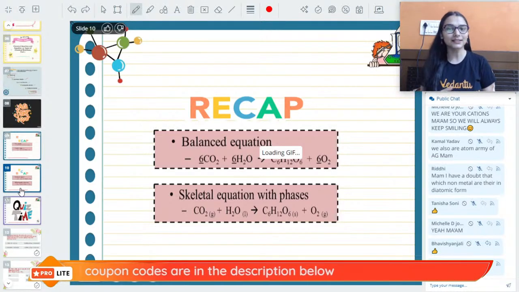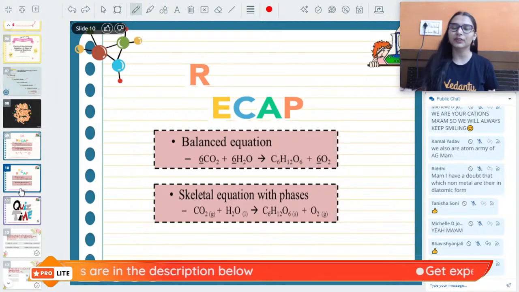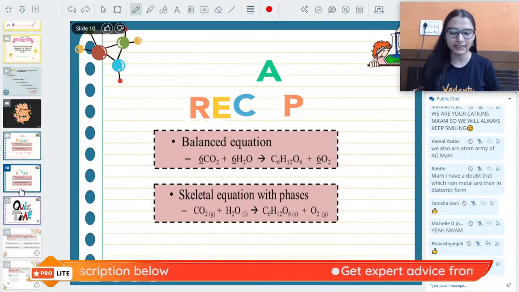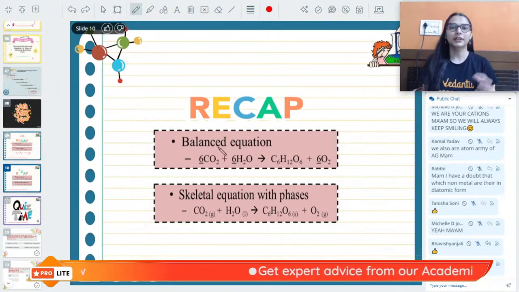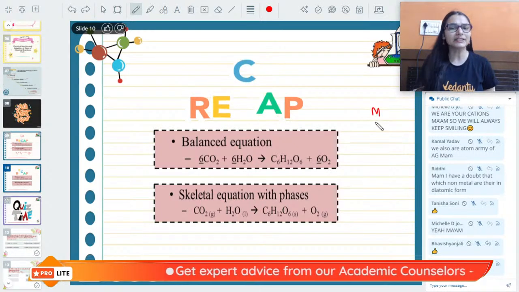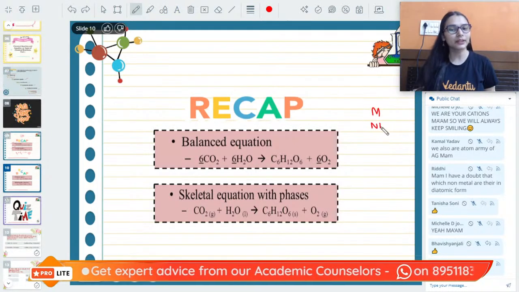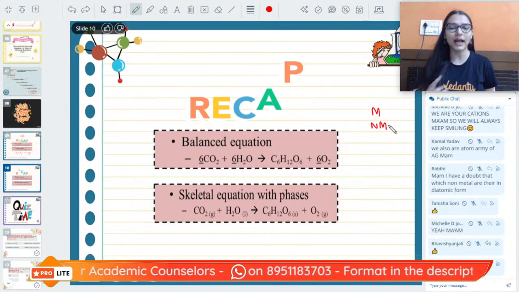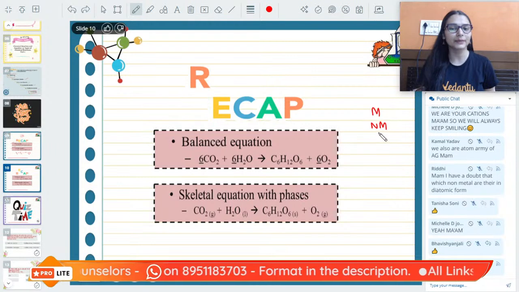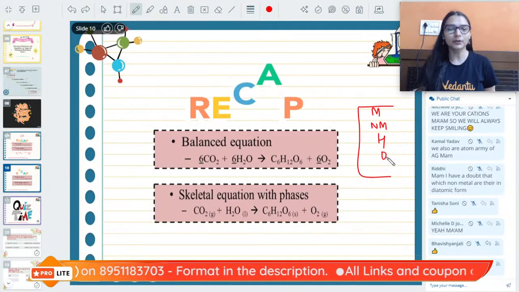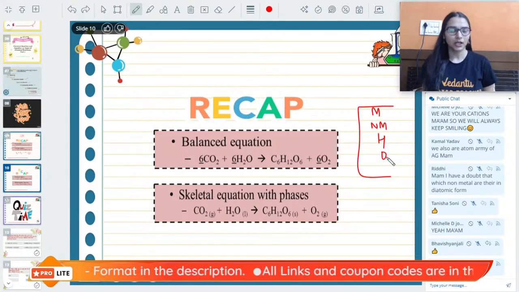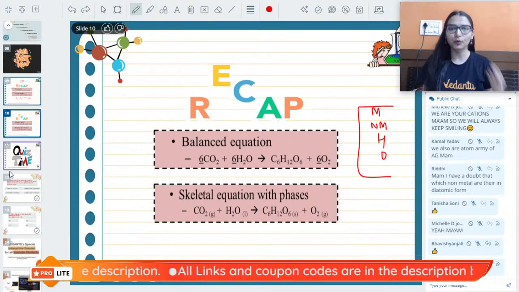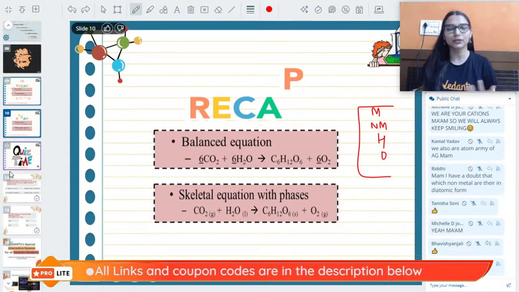How do we balance the equations? We discussed various ways of doing it in the last class, so we have to remember them. Some tips: generally we start with the metals, then we balance the non-metals other than oxygen and hydrogen, because oxygen and hydrogen appear a lot of times in the reaction. In the end, we try to balance them. Balancing is simple. The more you practice, the more fluent you will get.